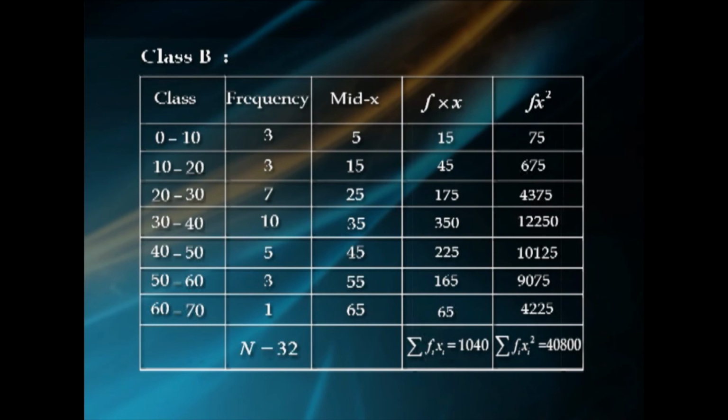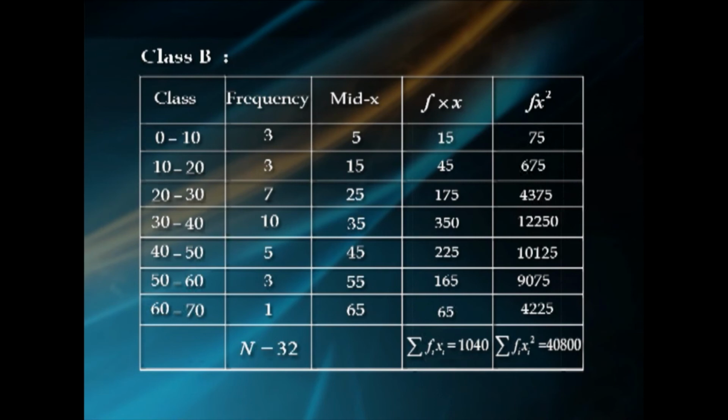For the class B, the classes are 0 to 10, 10 to 20, 20 to 30, 30 to 40, 40 to 50, 50 to 60 and 60 to 70. The corresponding frequencies 3, 3, 7, 10, 5, 3 and 1. Mid values of the classes, x values: 5, 15, 25, 35, 45, 55 and 65. F into x values: 15, 45, 175, 350, 225, 165 and 65.